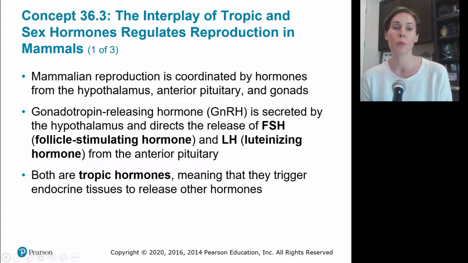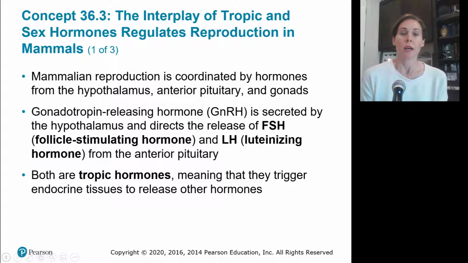interplay of tropic and sex hormones that regulate reproduction in mammals. So mammalian reproduction is coordinated by hormones found in 3 places: the hypothalamus, the anterior pituitary, and your gonads. Remember, these are organs, part of the endocrine system, that release hormones that elicit a response in your tissue or your behavior.